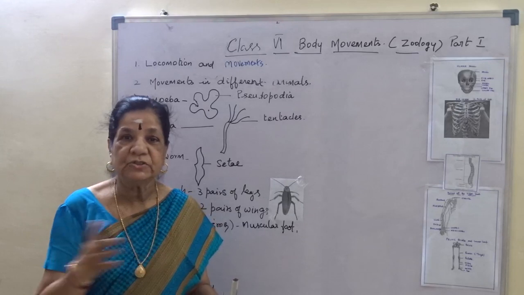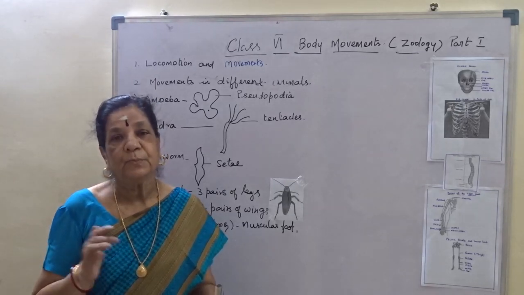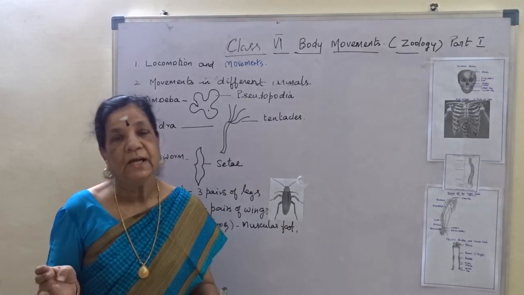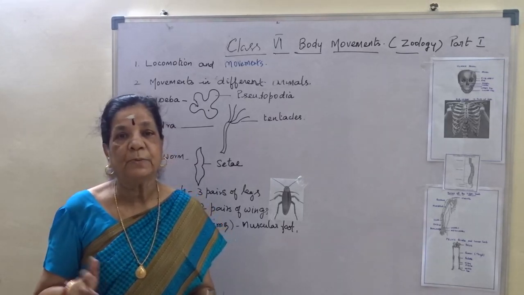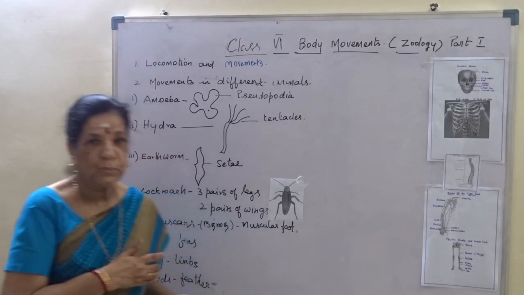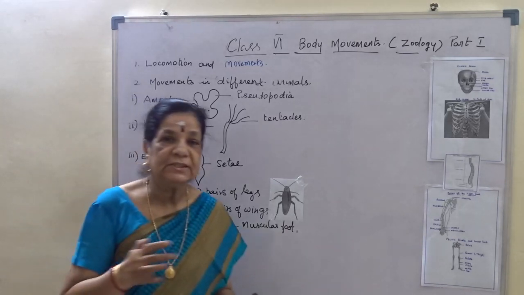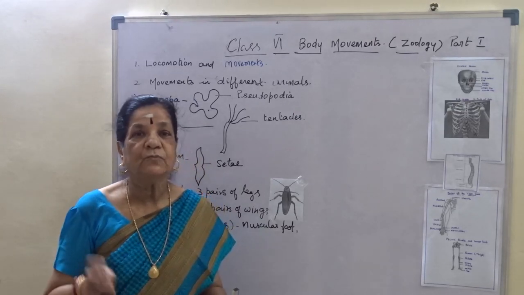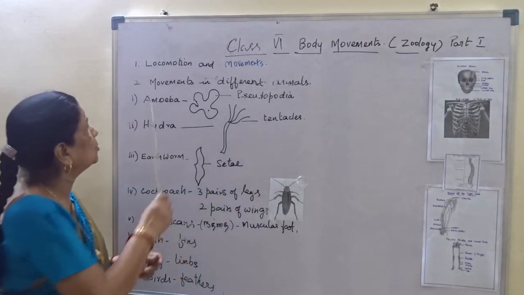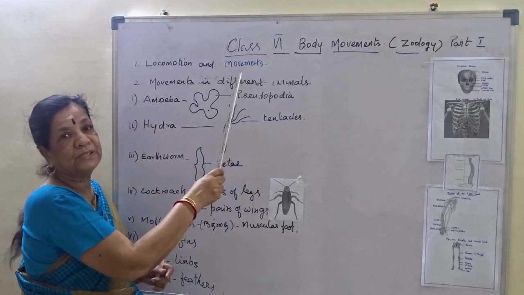So plants do not have special locomotory parts, whereas animals move from place to place, and that movement is called locomotion, done in search of food and shelter. So we come across the terms locomotion and movements.